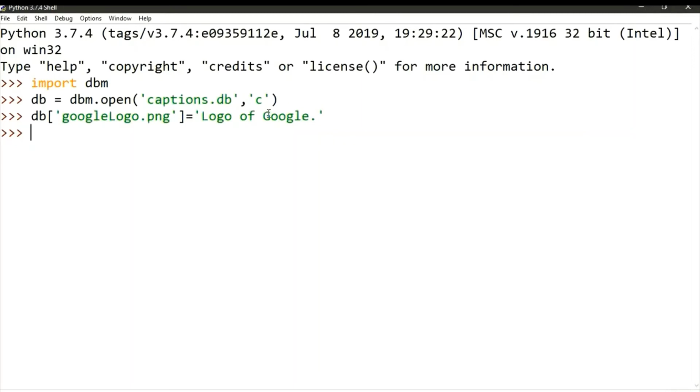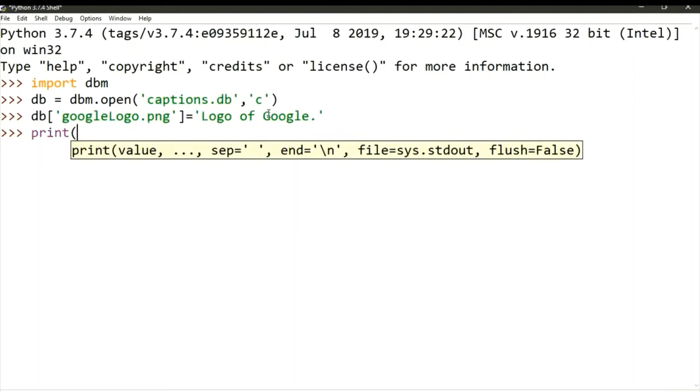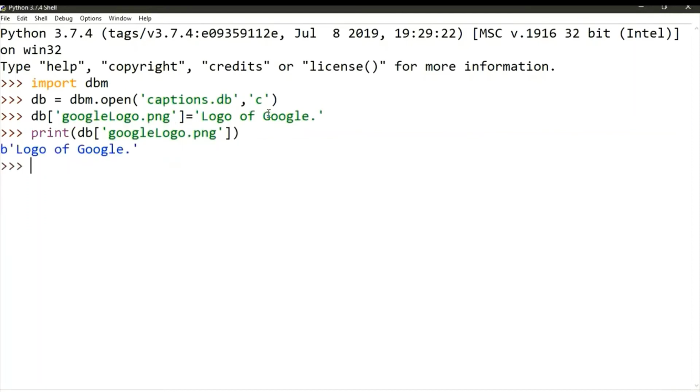Now we can access this also. dbm reads the file as print db, that is the file object, Google logo.png. Let's see what it says. It says logo of Google.